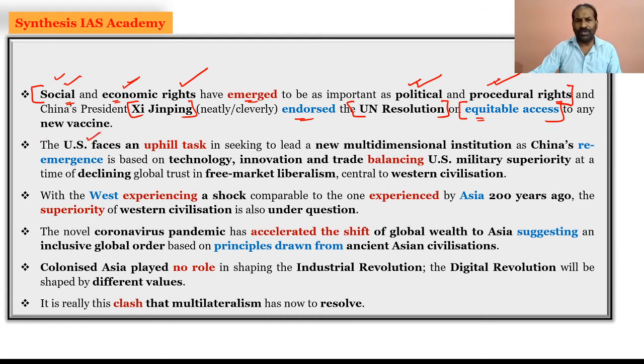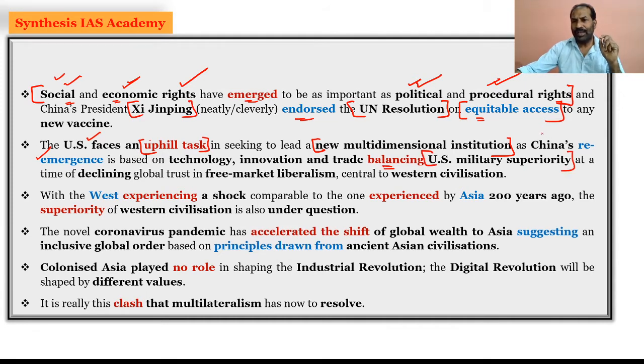And certainly the US is facing an uphill task, and this is all the clash of values, seeking to lead new multidimensional institutions, as China is now re-emerging. No doubt China has been pushed to the corner by the USA time and again, but China is re-emerging and trying to balance the US military superiority.